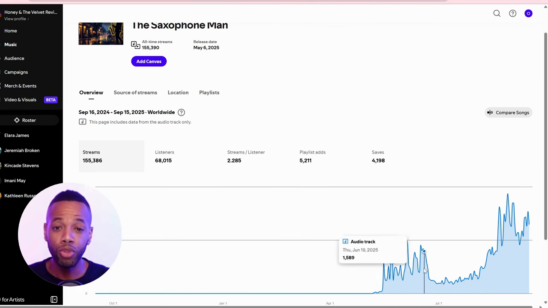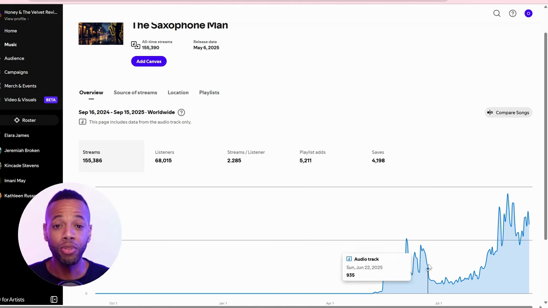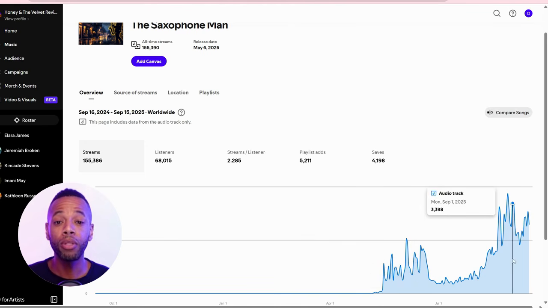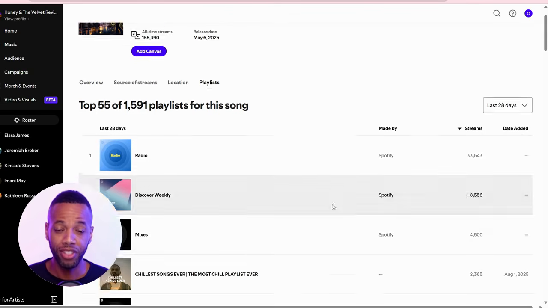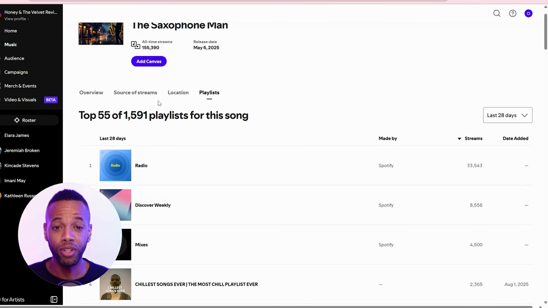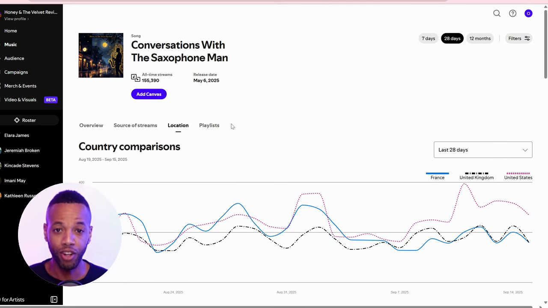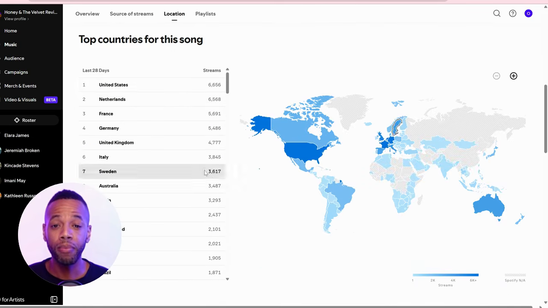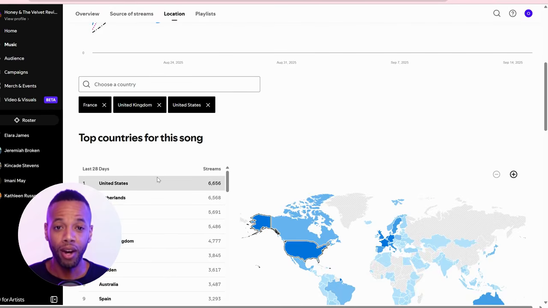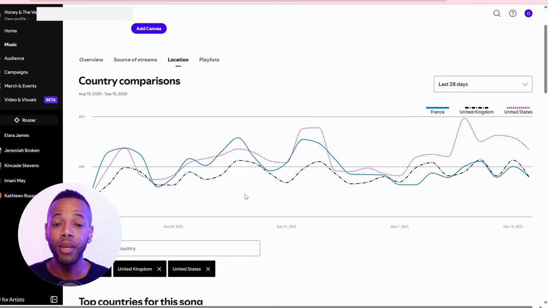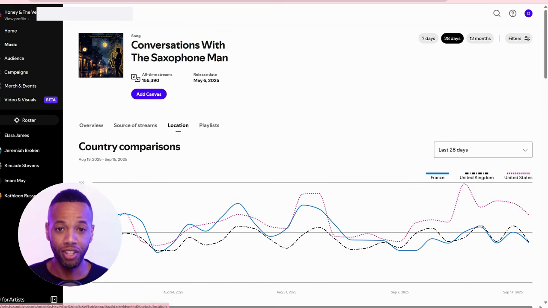As you can see, there's two huge boosts here. This one was actually done through playlisting, this algorithm spike, and then this one is done through ads. So we can see here all the algorithm playlists, and like I said, high cost countries. Most of these countries, out of the top 20, are countries that pay at least 2,000 per million streams in royalties, and a lot of them pay around 4,000 per million streams in royalties. So these are the high cost countries.